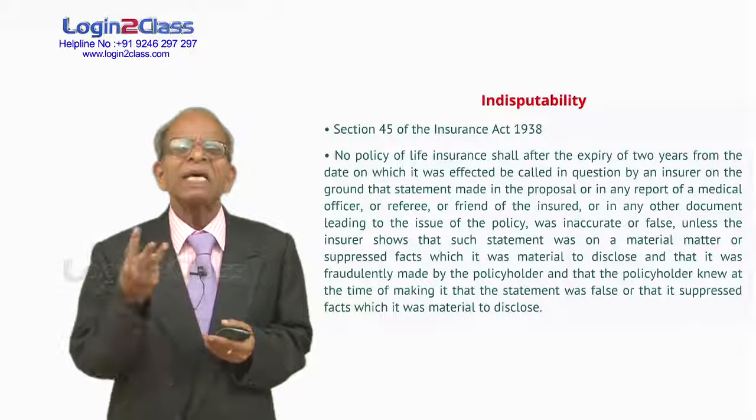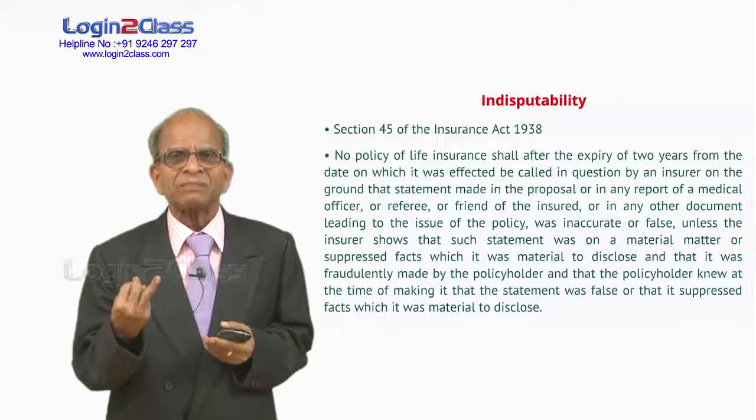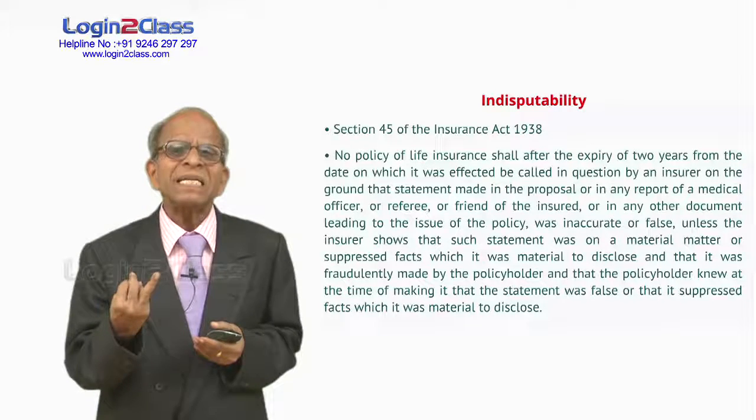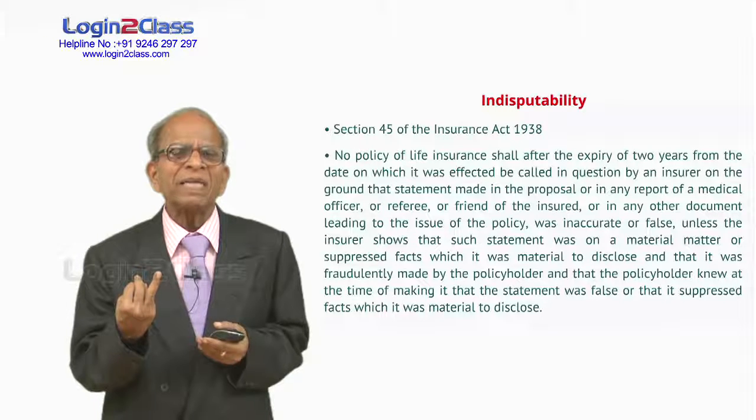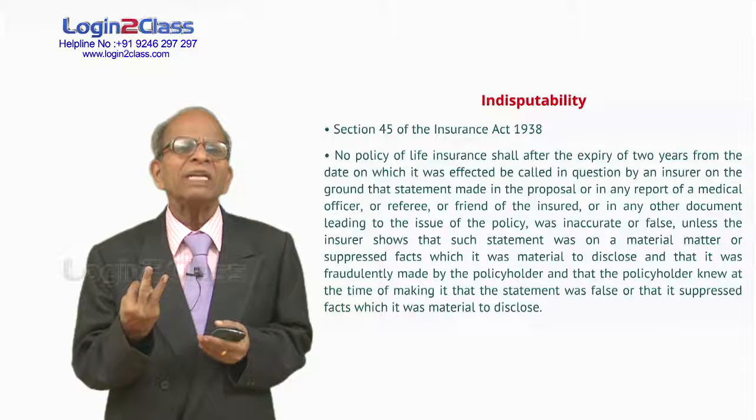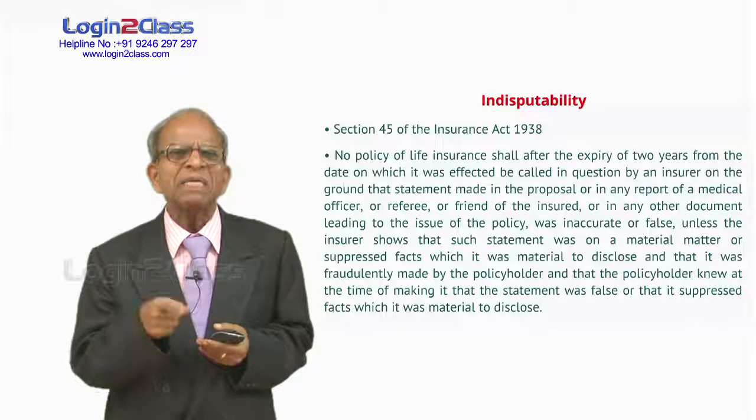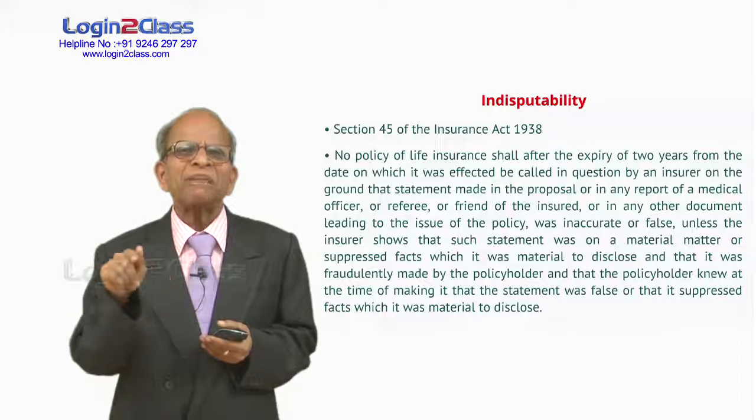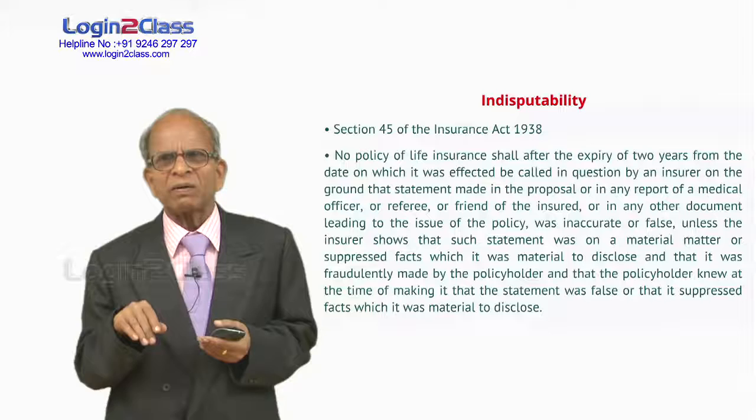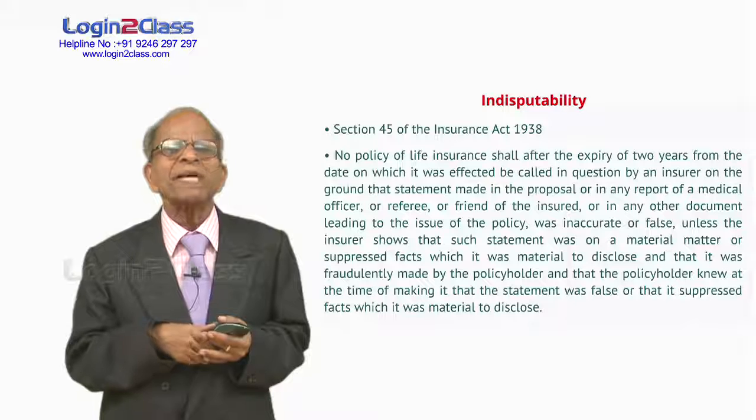Number 1, there should be a suppression of fact, and that should be regarding a material fact. Suppose he has suppressed a minor thing, that's not very serious, but if he suppressed a disease, that is a material fact. A material fact is one which has a bearing on the risk. So it has to be a material fact, and the company also has to prove that it was not a mistake but mischief. Deliberately suppressed that fact. It was not an omission but a deliberate suppression. It's not easy to prove fraud. So after 2 years, customers can rest assured that their policy will not be cancelled.